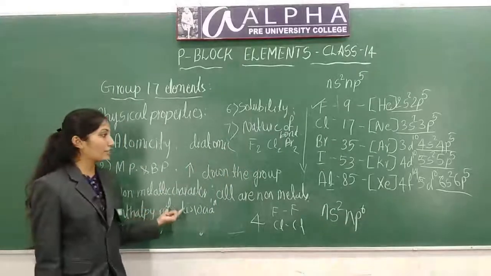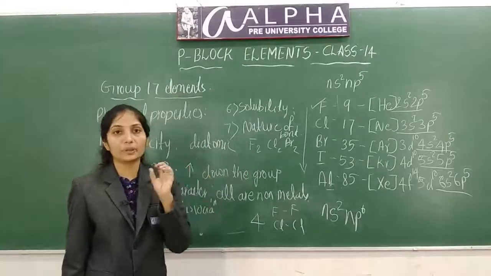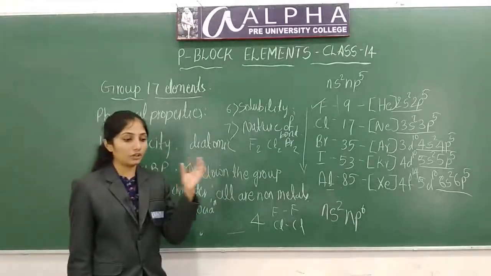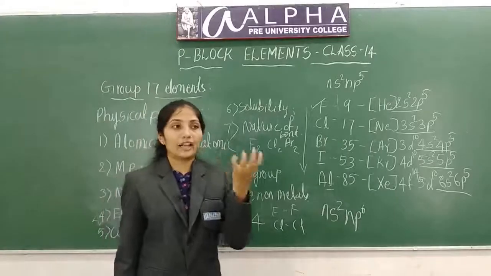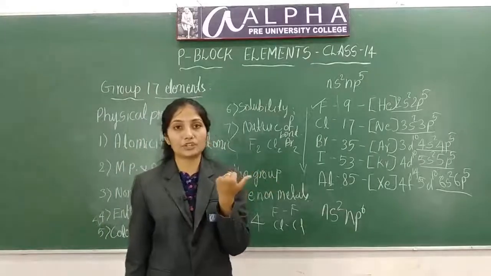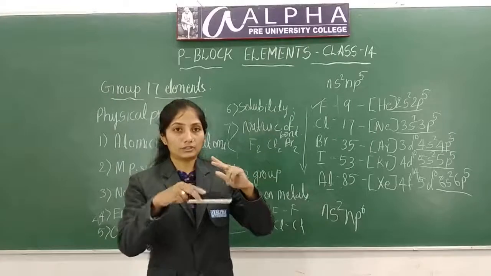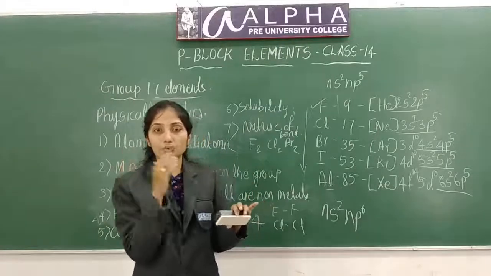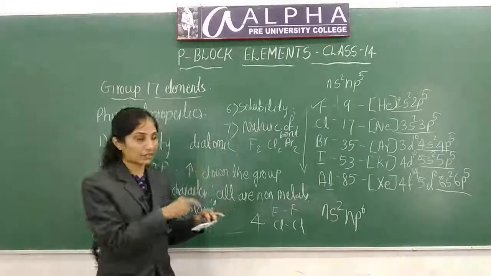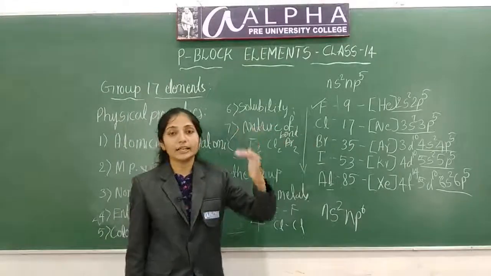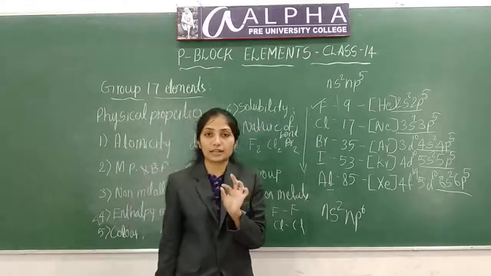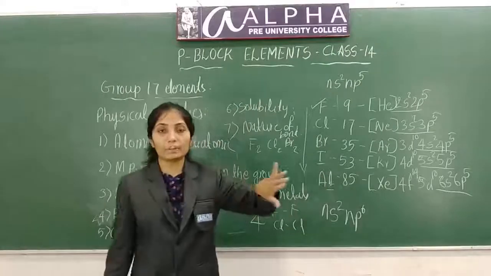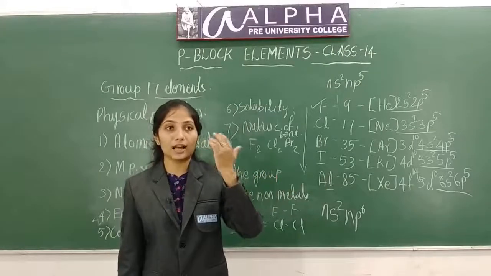Next is enthalpy of dissociation, which decreases down the group because of increase in atomic size. Next one is color. Since they absorb energy in the visible region, they show color. Electrons will excite into higher energy levels. The energy which passes through the atom causes the color of these elements, and the intensity of the color increases down the group because less energy is enough to excite an electron, so more energy will pass through the atom and cause highly intense color.